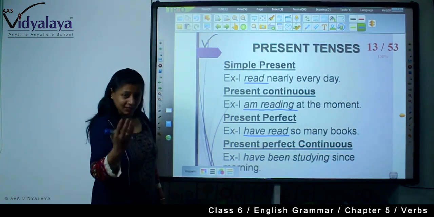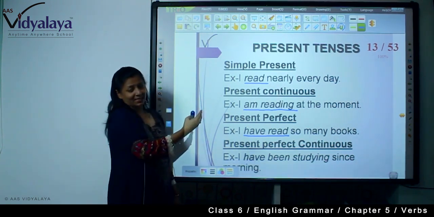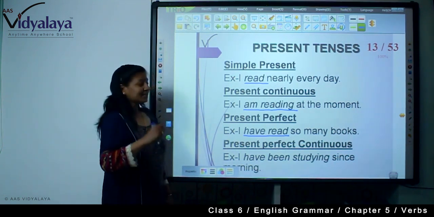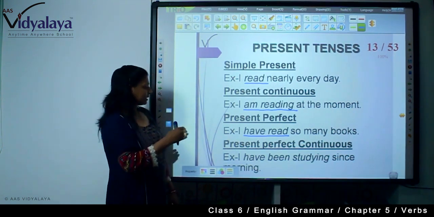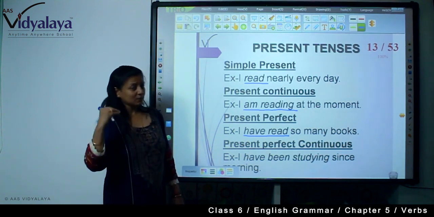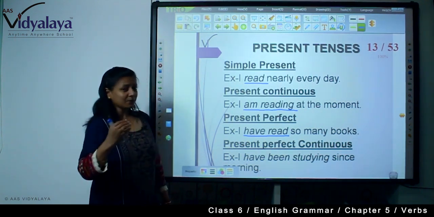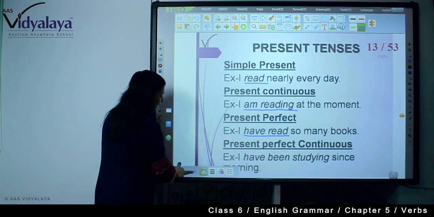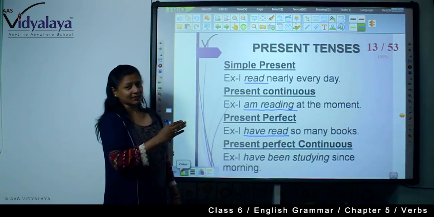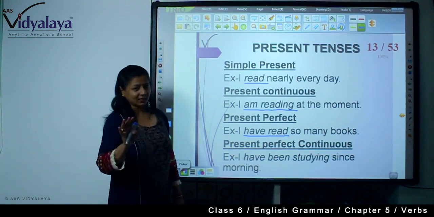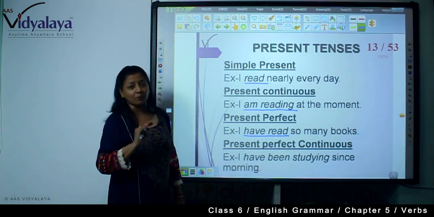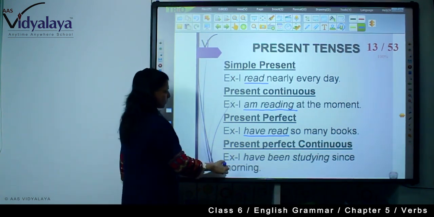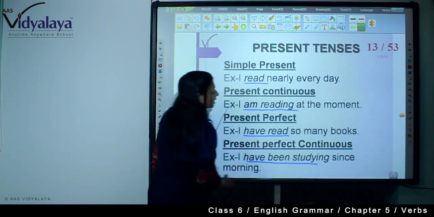Present perfect: I have completed something, that means I have read so many books. And present perfect continuous: I have been studying since morning. I started the work earlier, but it is still continuing and I haven't yet completed it. So this is present perfect continuous.